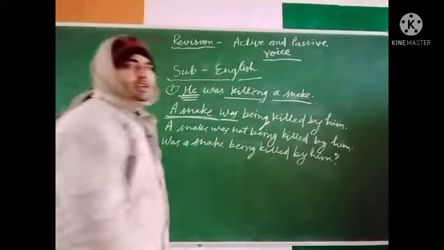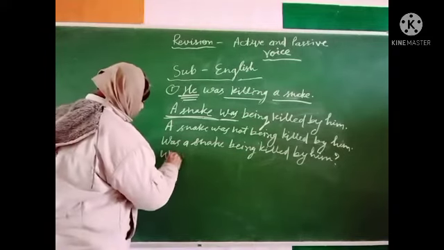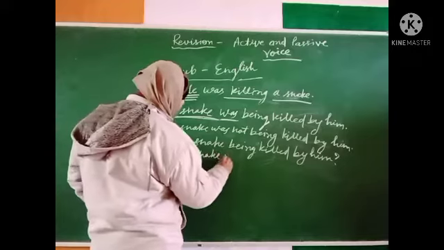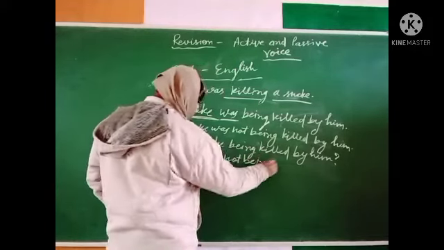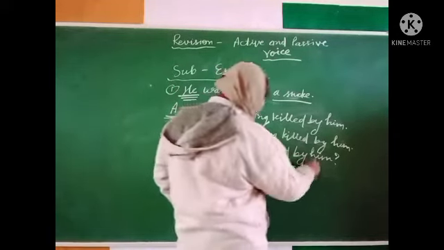This is interrogative. And interrogative negative: was a snake not being killed by him?